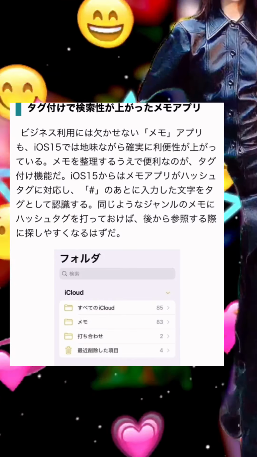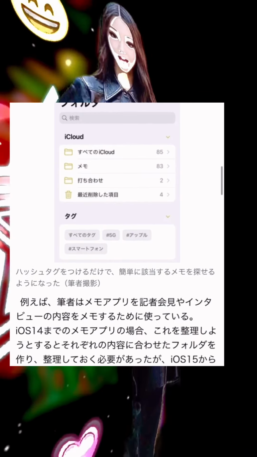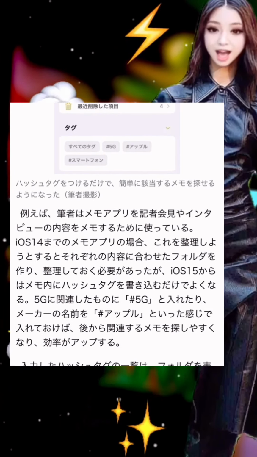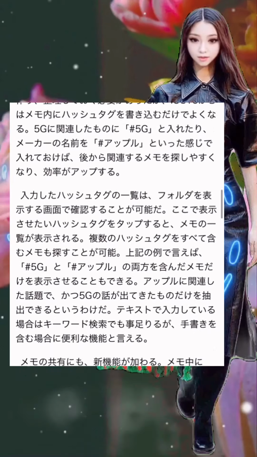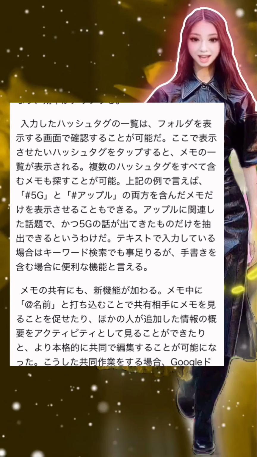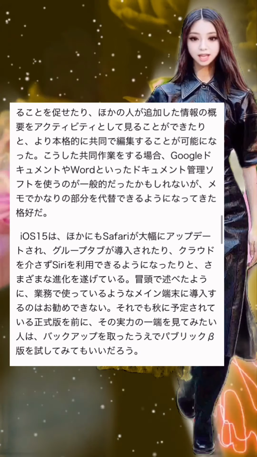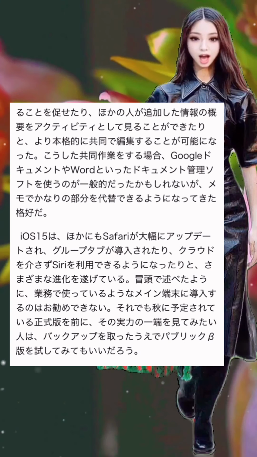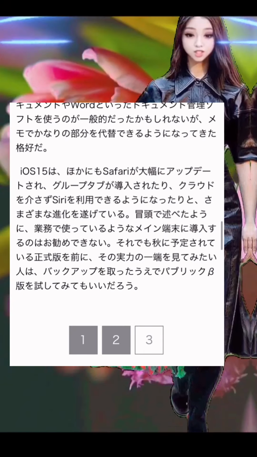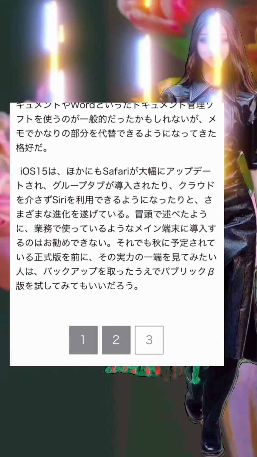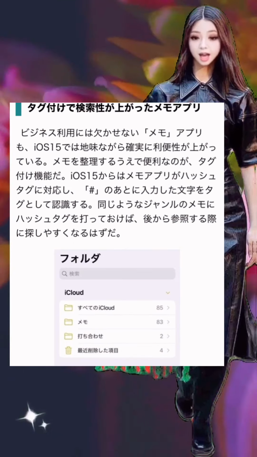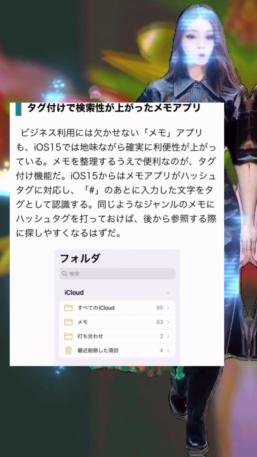With this improvement, like YouTube and SNS, if you write hashtag plus keyword somewhere in the memo, a list of hashtag plus keywords is displayed in the memo app. You can now search by specifying from this. Of course, you can also simply search for hashtag plus keyword. If this is the case, I think that it will not be impossible to search.